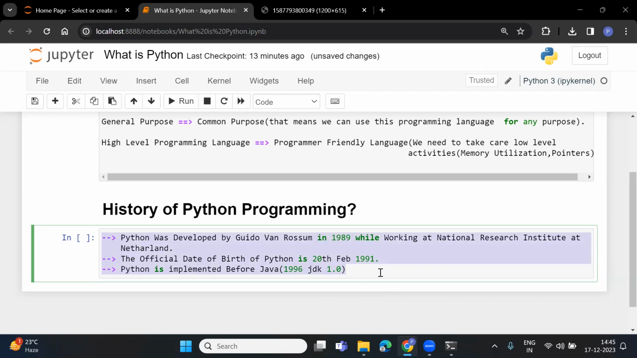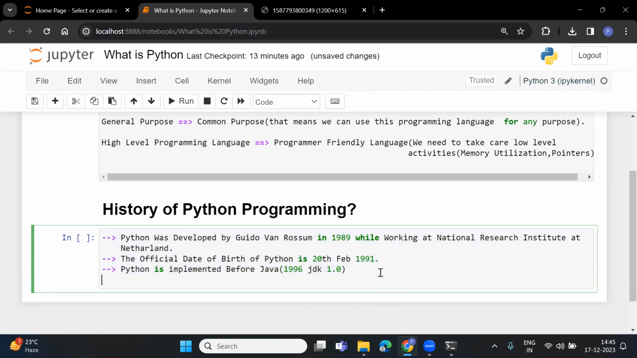Okay, one more thing you need to remember here. Who owns Python? Who is taking care of each and everything about Python? For example, we see that new versions of Python are coming. So who is taking care of all those things? Python is owned by one foundation, because Python is an open source programming language. Open source means we need not pay a single penny to use Python.